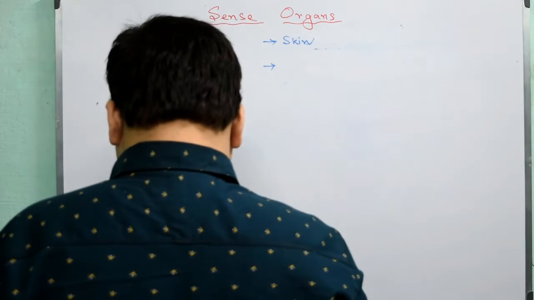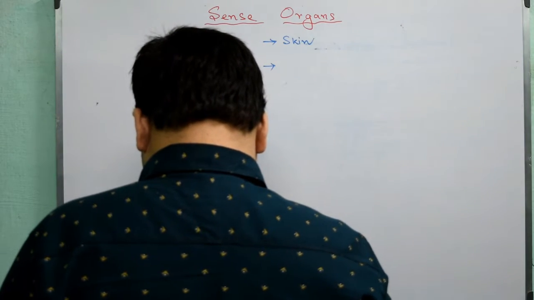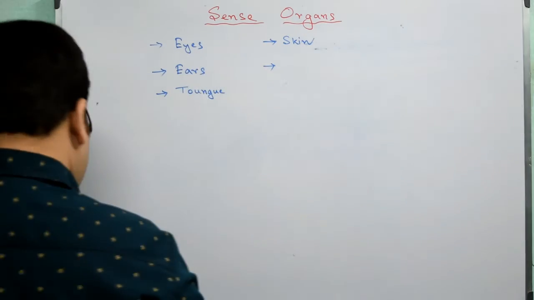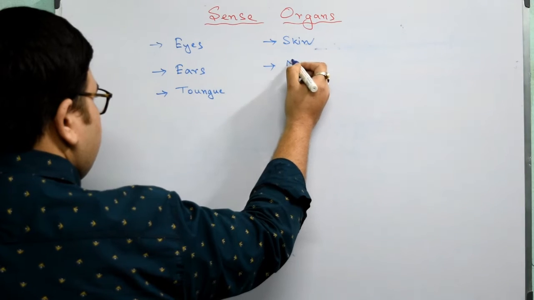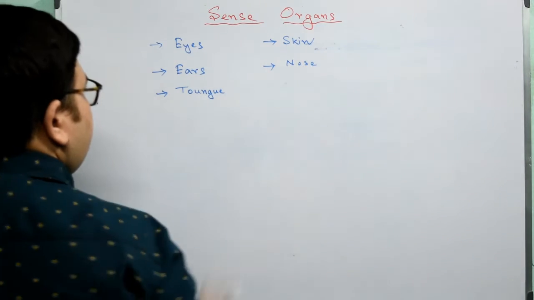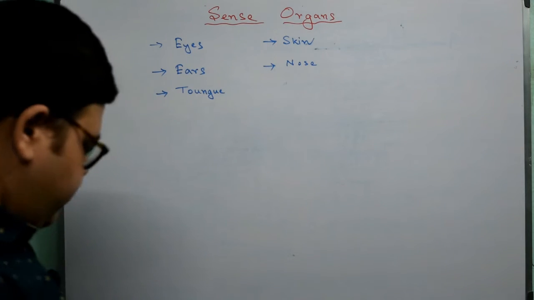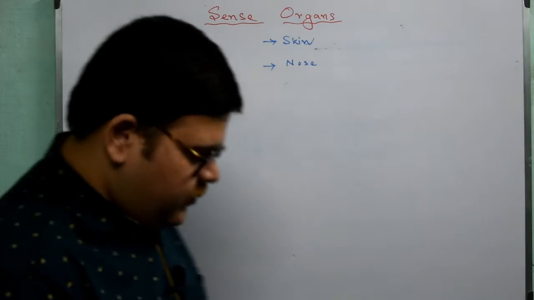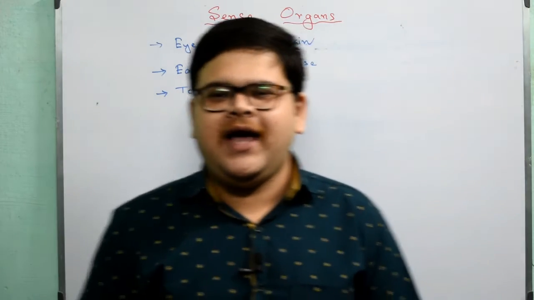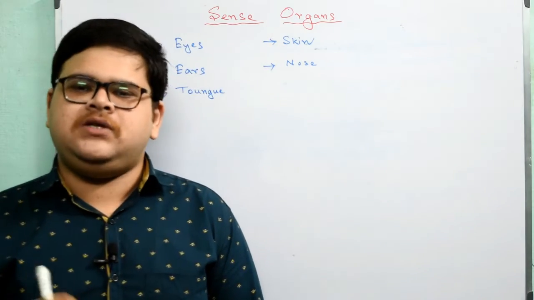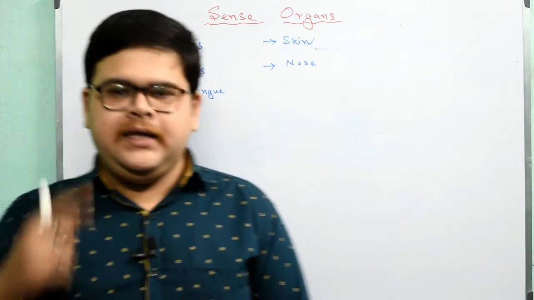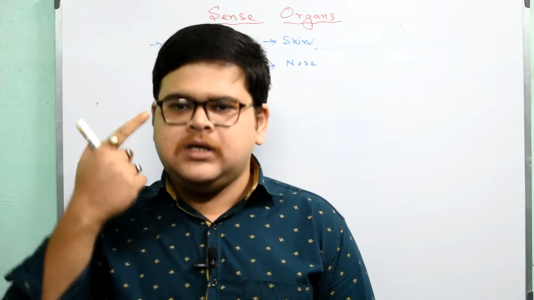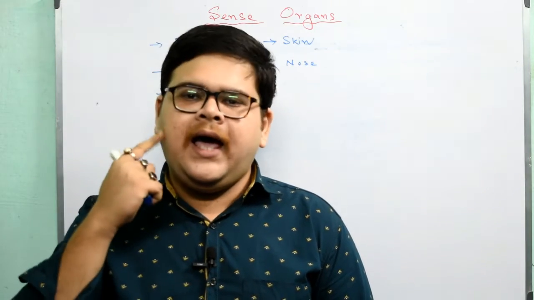Another one, we can say it as nose. Normally, we have 5 sense organs. What are they? They are ear, eyes, tongue, nose, and skin.